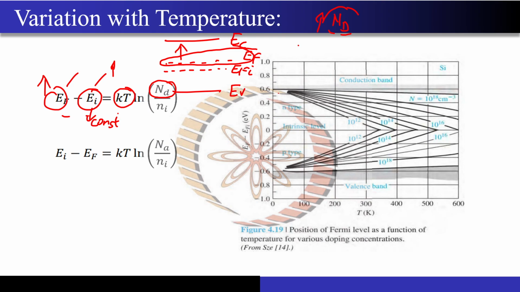Now I just want to ask one question to you guys. Is this curve very much clear to you? Why is EF minus EFI actually decreasing with the temperature, whereas you can see over here, EF minus EI is directly proportional to T? It is in the multiplication factor over here, and despite that, the slope that you are seeing is negative. So are you guys clear about why this is actually happening, why EF minus EFI is having a negative slope despite having the T term outside? Are you guys clear about it, or do you want me to explain it in a few minutes?